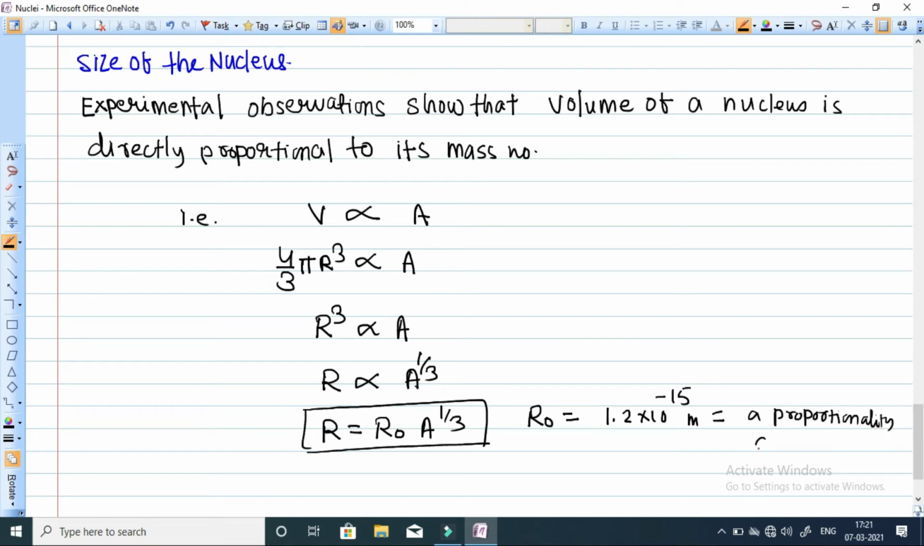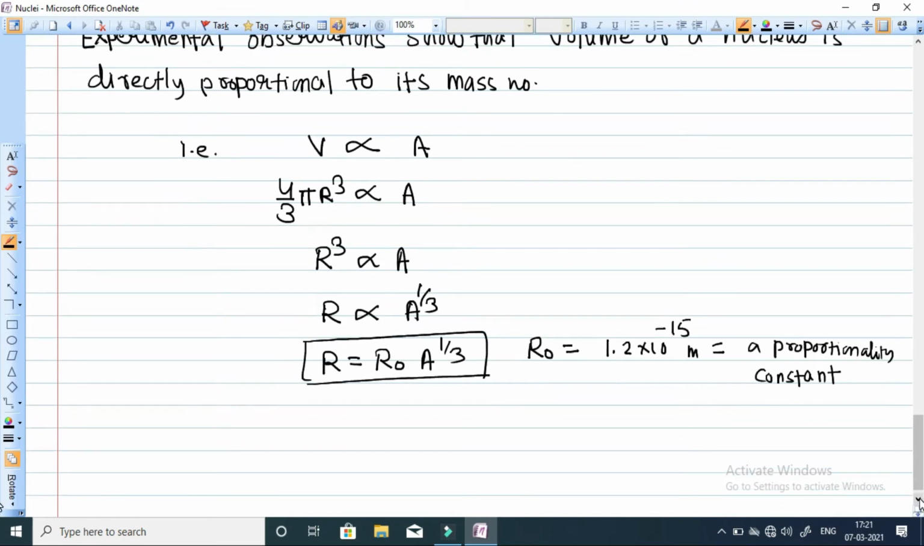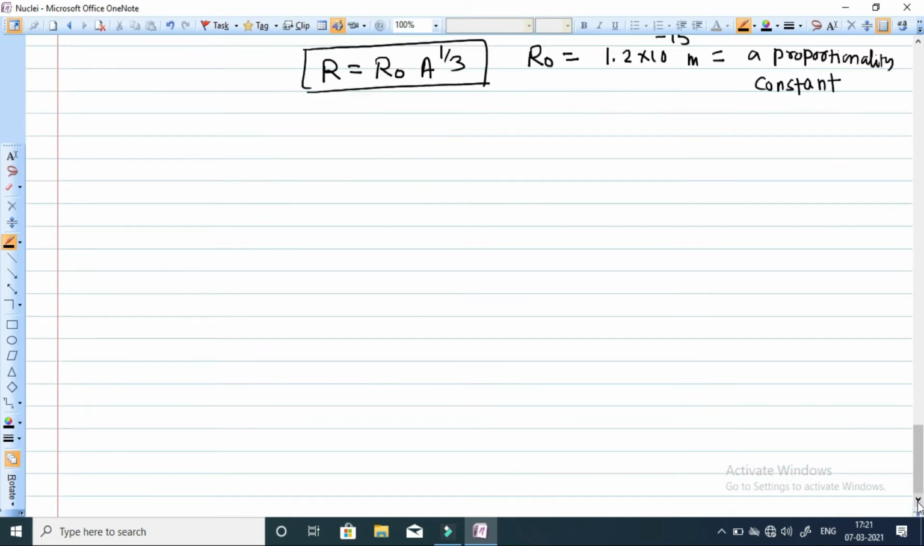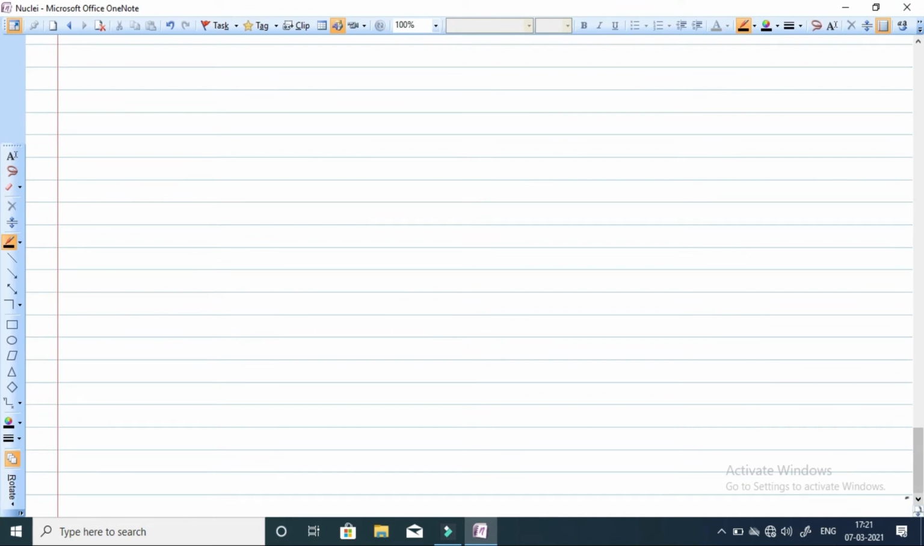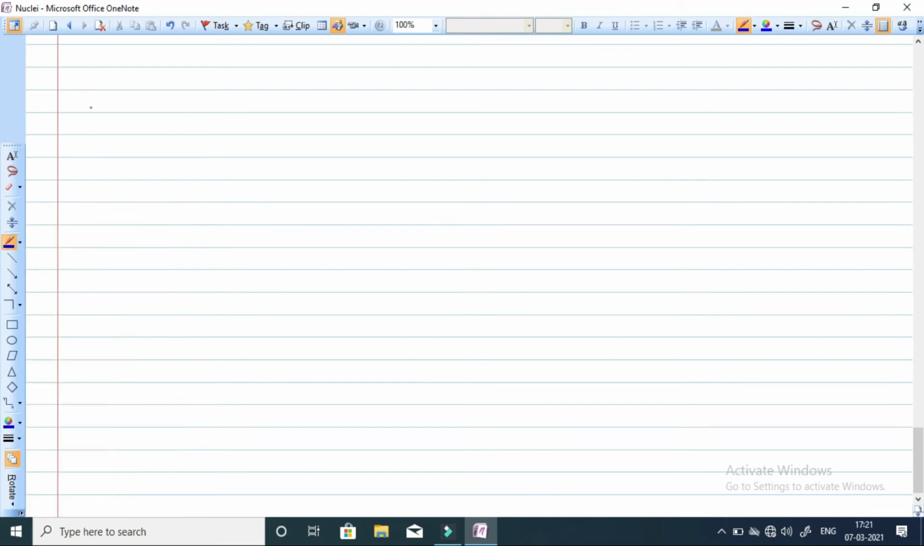Now next we are going to calculate the density. What is the density of the nucleus and on which factor is it depending? So next is nuclear density. Density in general terms we define as mass per unit volume. So nuclear density similarly we can define.